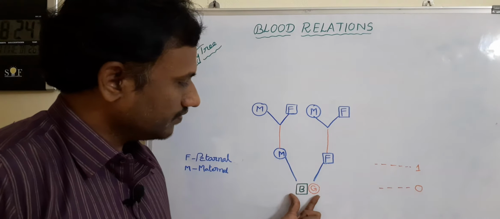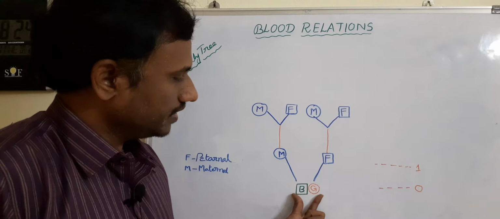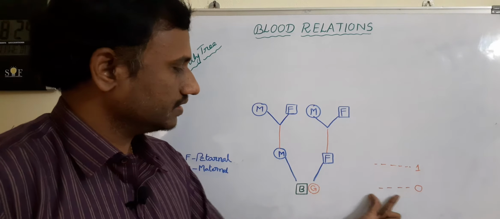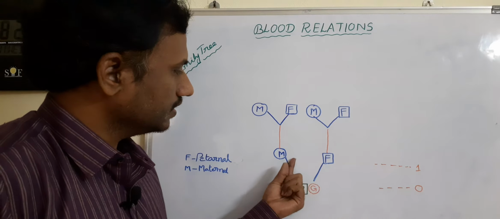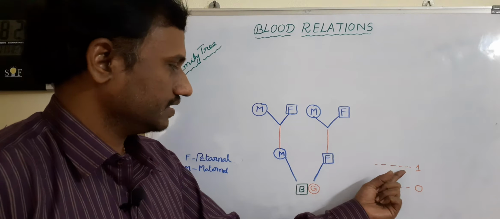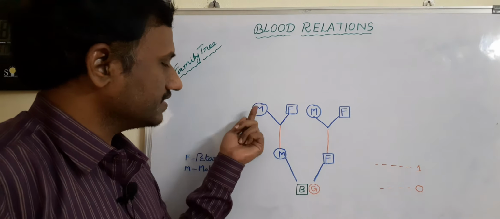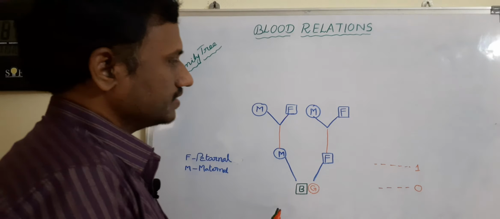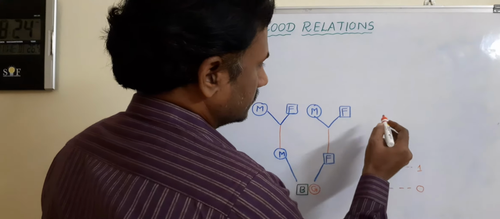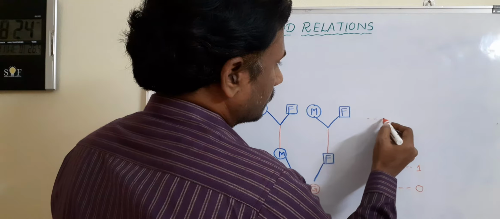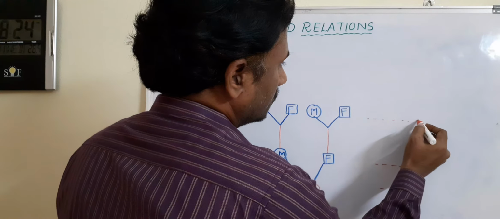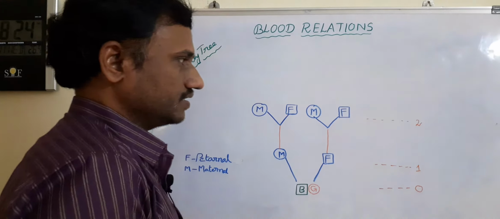Here, if you start from the children, we are considering the children as the zero generation. Their father and mother we treated as first generation, and father's parents or mother's parents we treated as second generation. This is second generation.